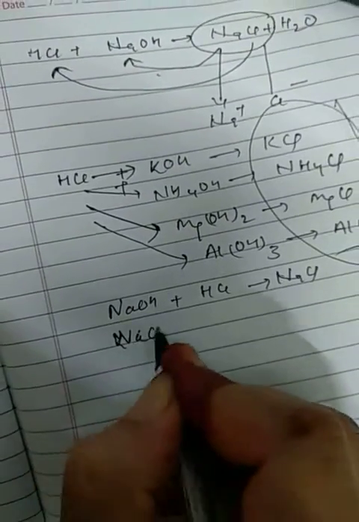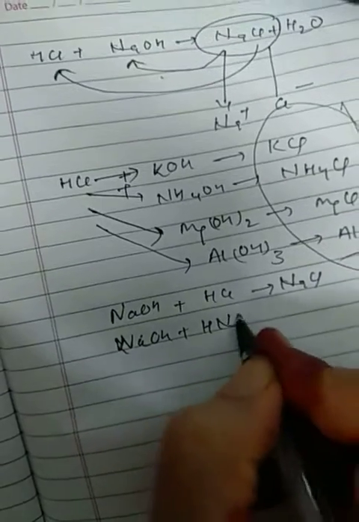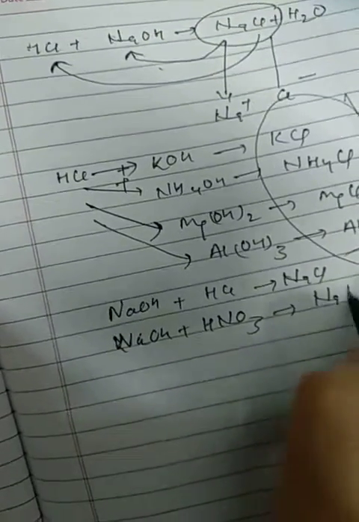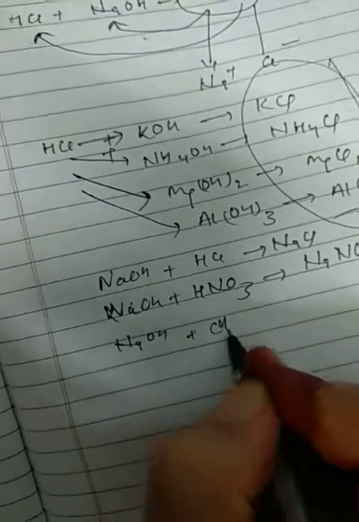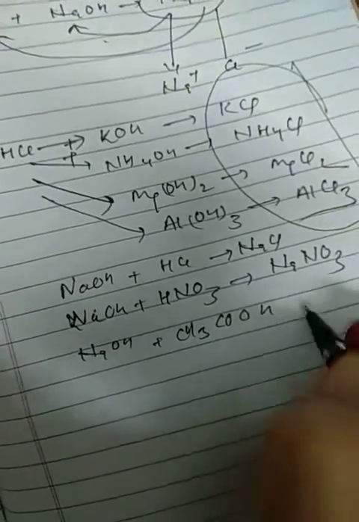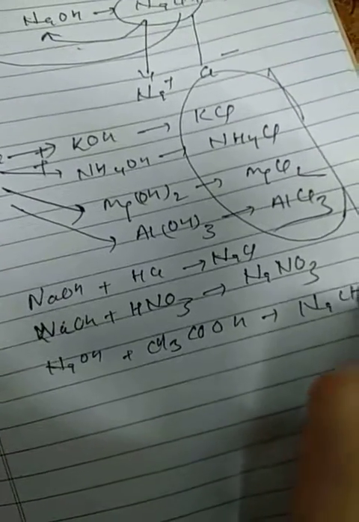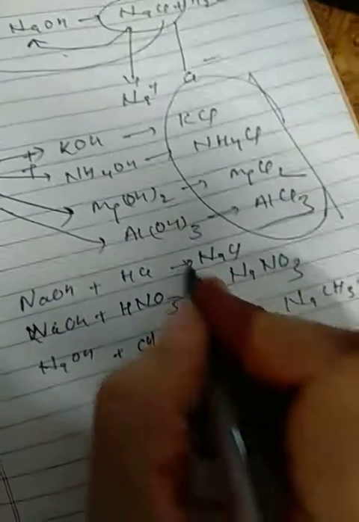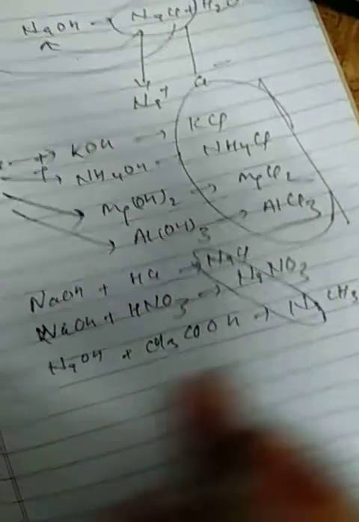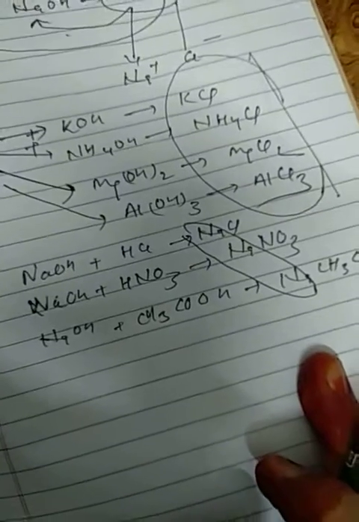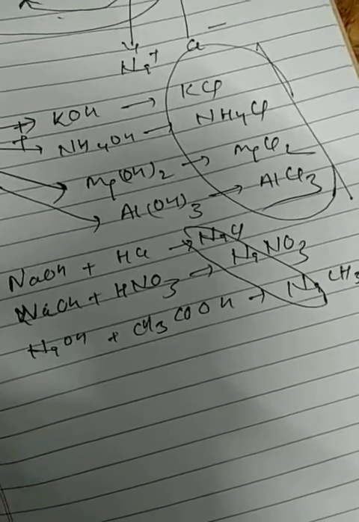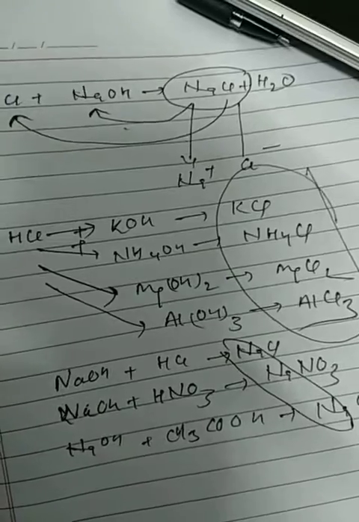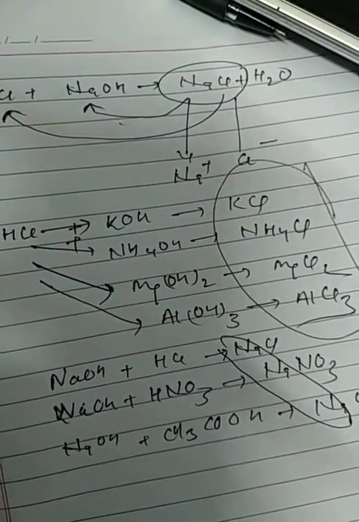NaOH reacts with HNO3. It gives sodium nitrate, NaNO3. Sodium hydroxide reacts with acetic acid, CH3COOH, and gives sodium acetate. So in all these, the sodium ion, the cation, is common. So NaCl, NaNO3 and sodium acetate are the salts of the sodium family. Is it clear?